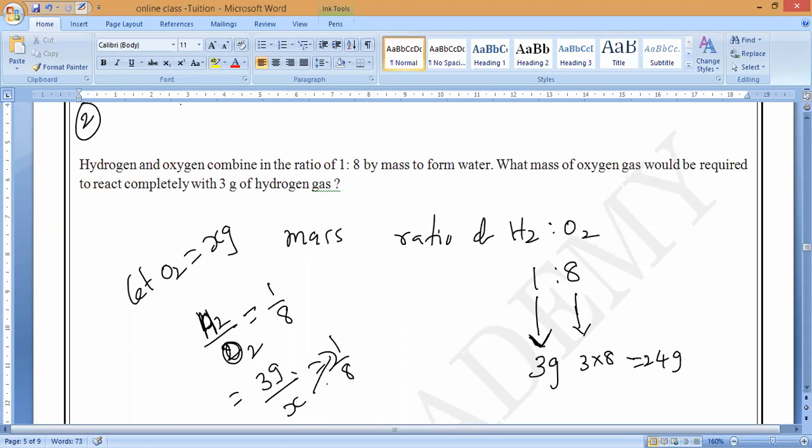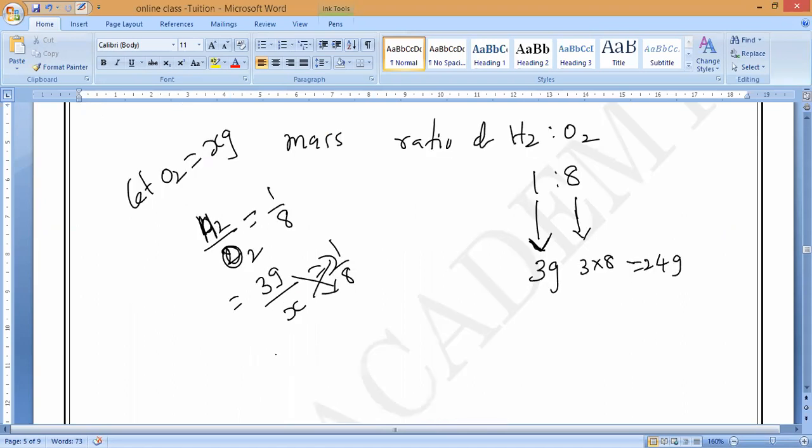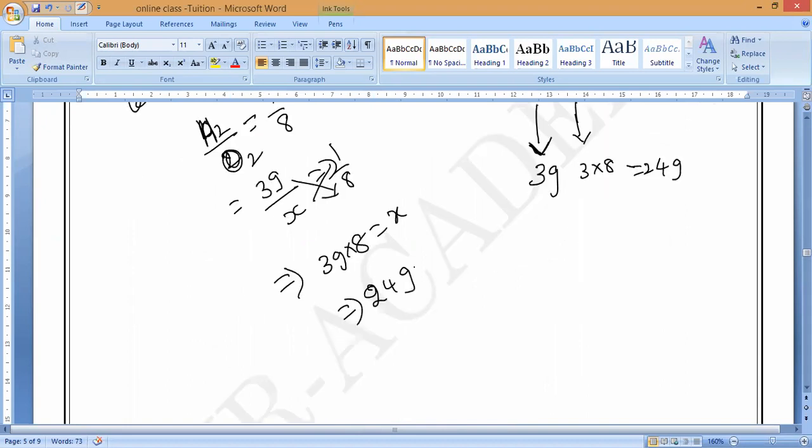Now do the cross multiplication. What will come? X equals 3 grams into 8, which is equal to X. Yes or no? So 24 grams. Is it okay, guys? X equals 24 grams. So what is the oxygen required? Oxygen required is 24 grams. Very simple question. Any doubt?